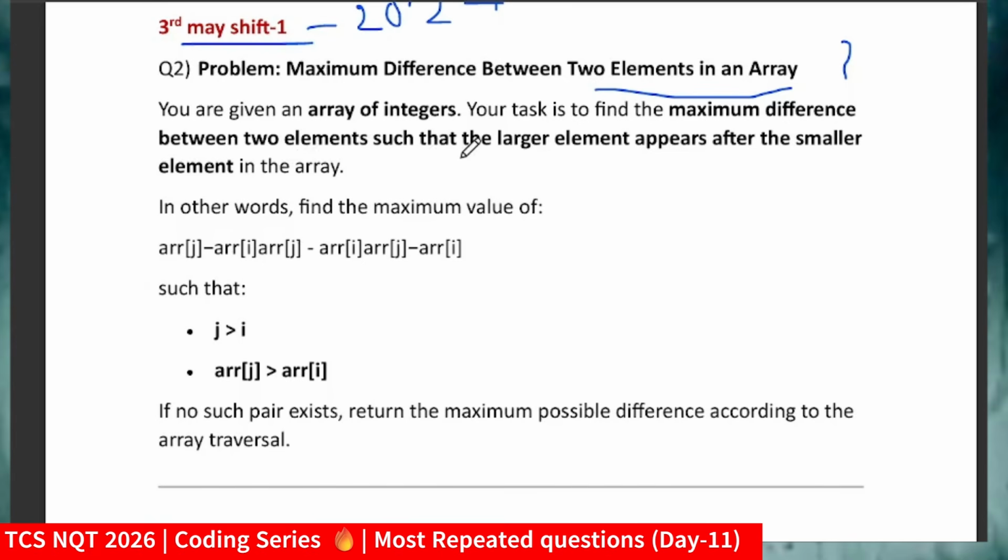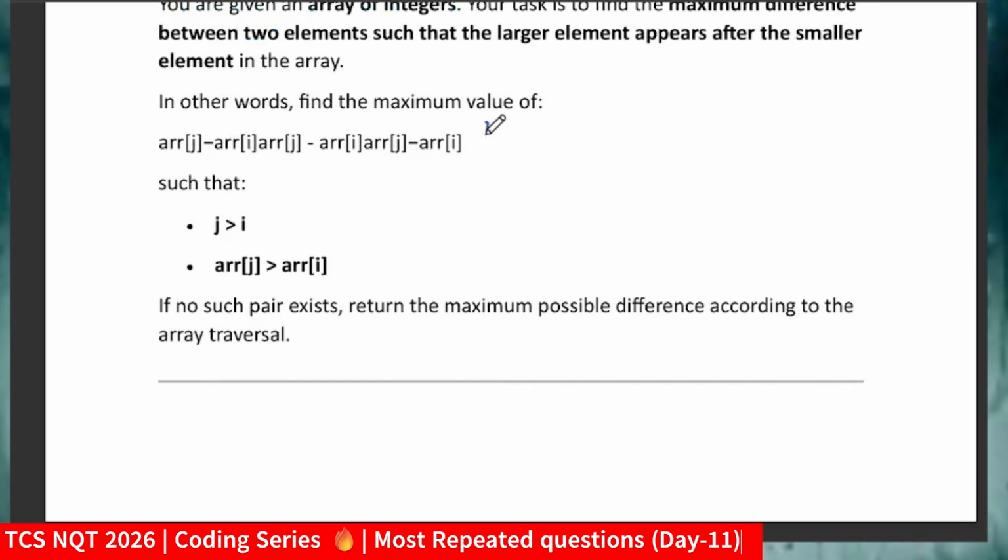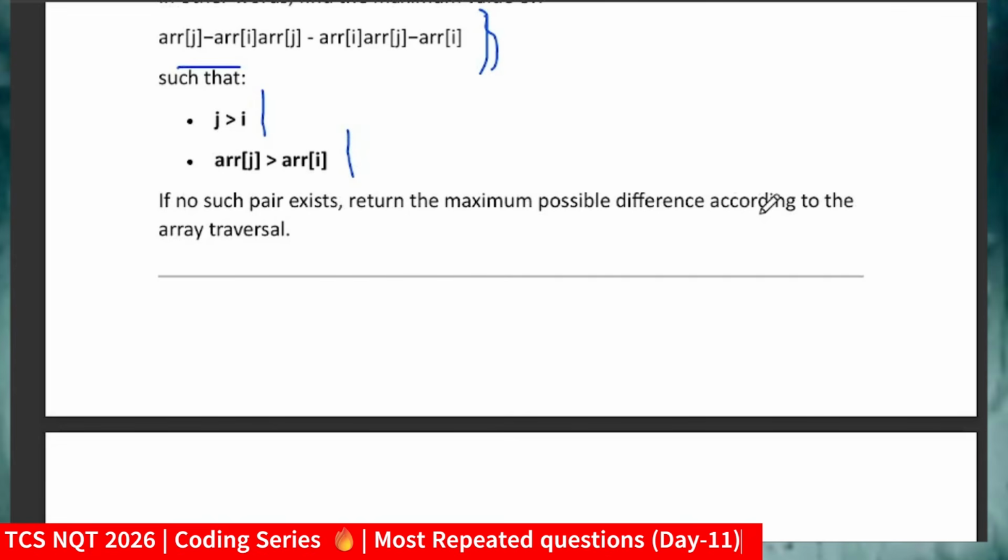You are given an array of integers. Your task is to find the maximum difference between two elements such that the larger element appears after the smaller element in the array. So simply you have to find the maximum difference, which is arr[j] minus arr[i]. It should be maximum, with the condition that j should be greater than i and arr[j] greater than arr[i]. These are the conditions we will use. This is quite an easy and simple question. If no such pair exists, then you have to return the maximum possible difference.